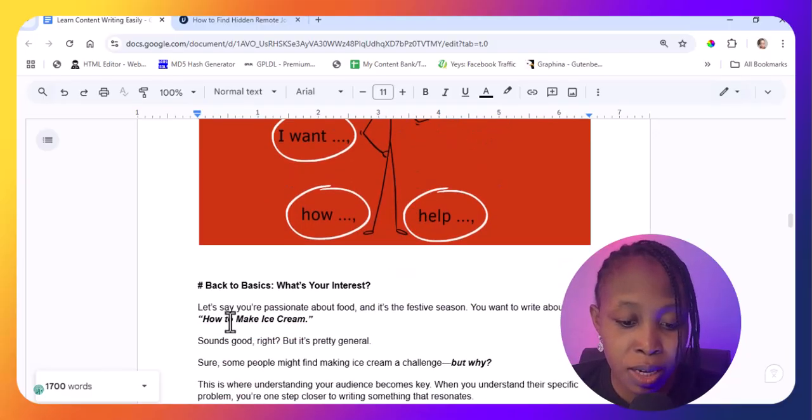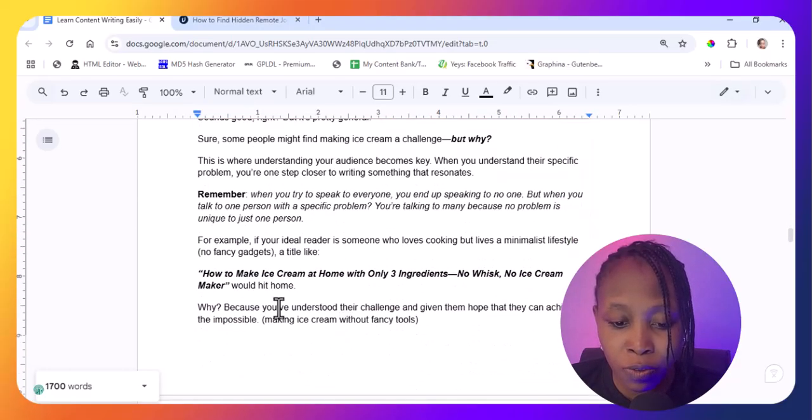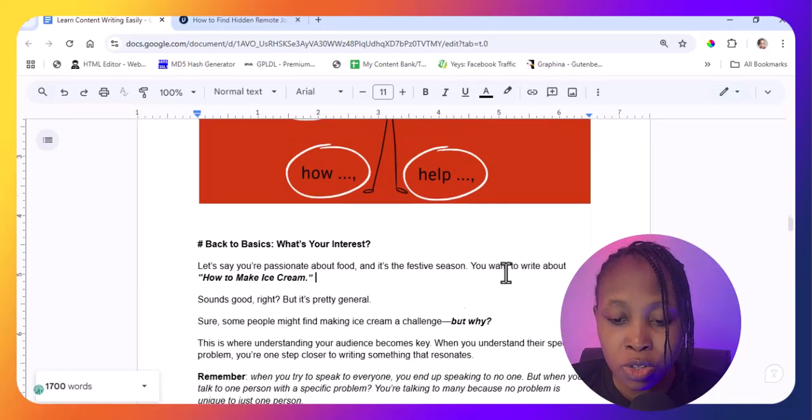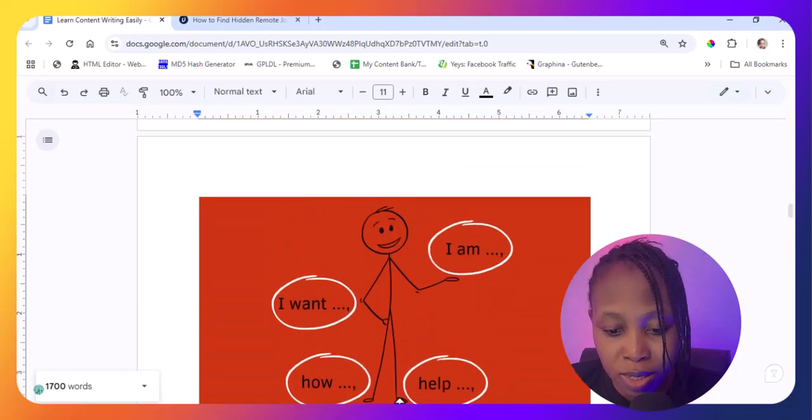If it's just how to make ice cream, it's generic, it's vague, and you're like, oh, I've heard it before. This person doesn't want to sell their ice cream product or one fancy gadget. But if you have how to make ice cream at home with only 3 ingredients, no wicks, no ice cream maker, do you understand? You are answering this person's question.